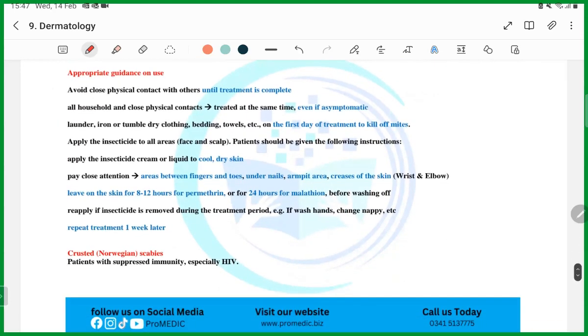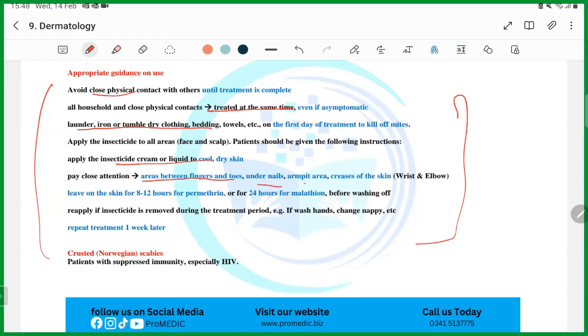Okay, and this is the guidance for the patients who are having scabies: avoid the contact, and all the contacts should be treated. Then you have to launder all your clothing and bedding. Okay, then insecticide cream should be applied, and closely apply the creams in the fingers and toes, nails, armpit area.